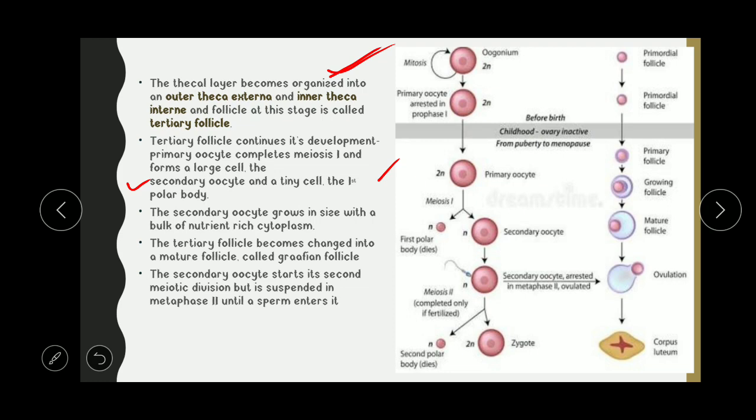The secondary oocyte grows in size with the bulk of the nutrients, and it forms one large cell that will be the ovum, and the other cell will be another polar body. The secondary oocyte starts its second meiotic division, but it is suspended at metaphase 2 until a sperm enters it. Once a sperm fertilizes the ovum, it completes its development. One thing you must remember: the primary oocytes are arrested at prophase 1 of meiosis 1, and the secondary oocytes are arrested at metaphase 2 of meiosis 2.